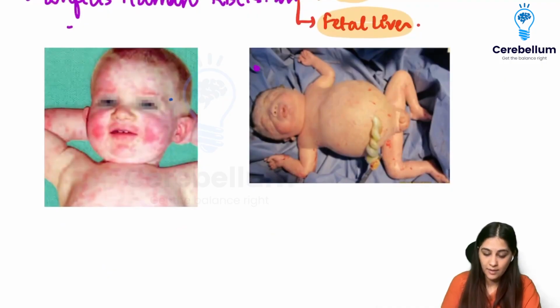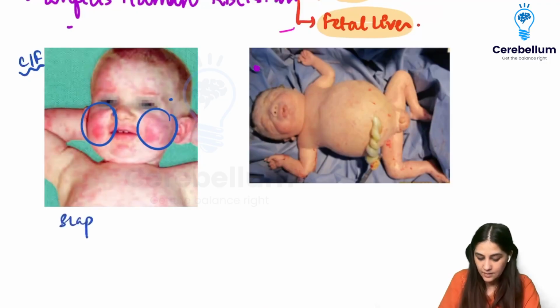Now, when we talk about parvovirus, one very important clinical feature that it causes is an appearance called slapped cheek appearance.